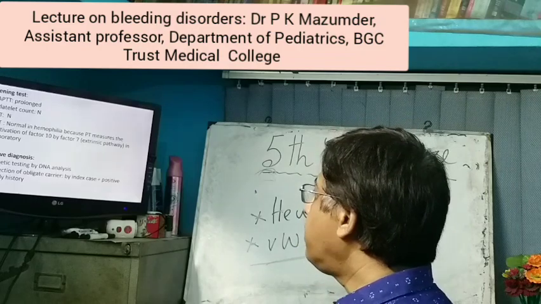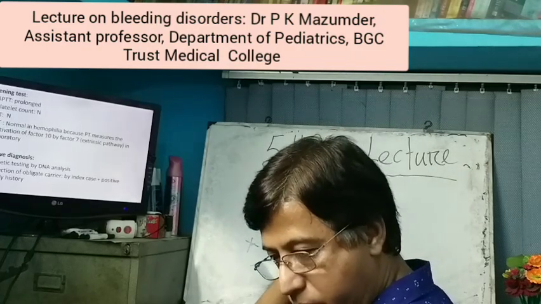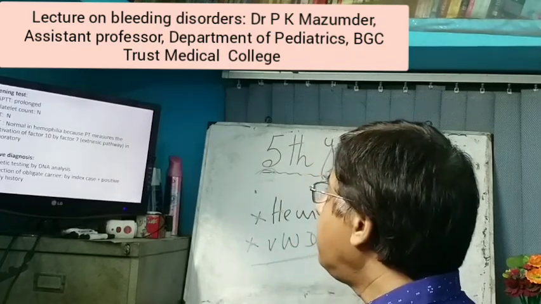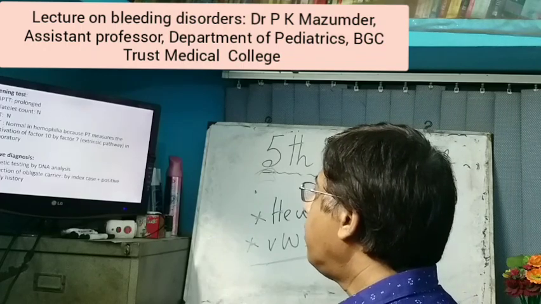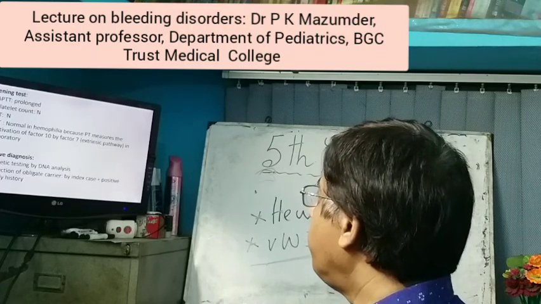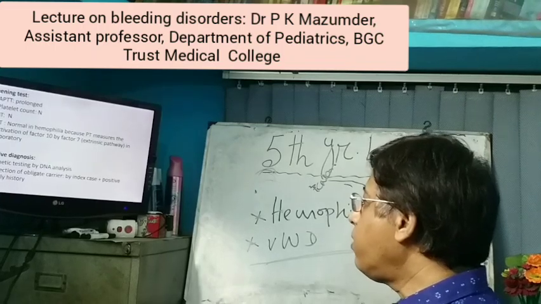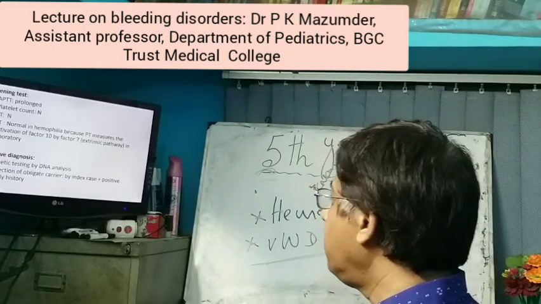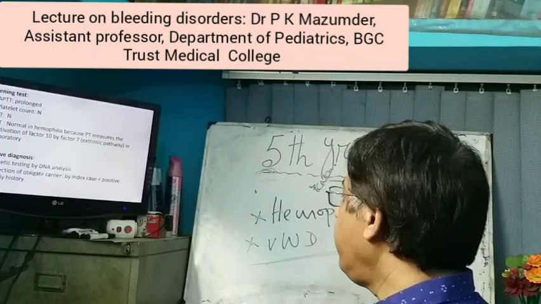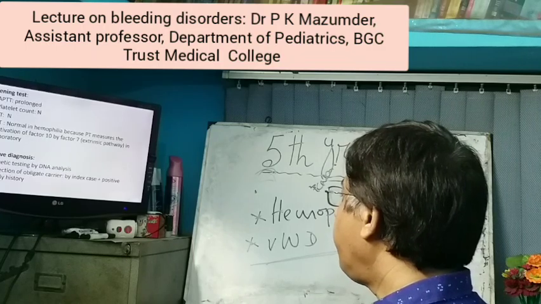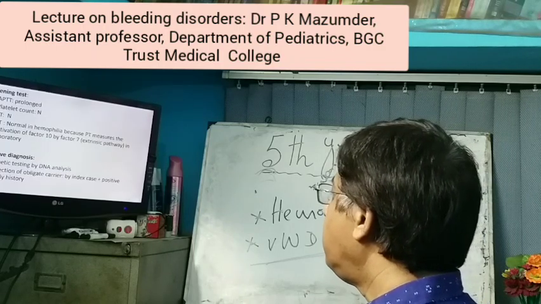The screening test, what do we mean by screening test of coagulation disorders? APTT, platelet count, bleeding time, and thrombin time. Definitive diagnosis: genetic testing by DNA analysis, and detection of the obligate carrier by index case plus positive family history.